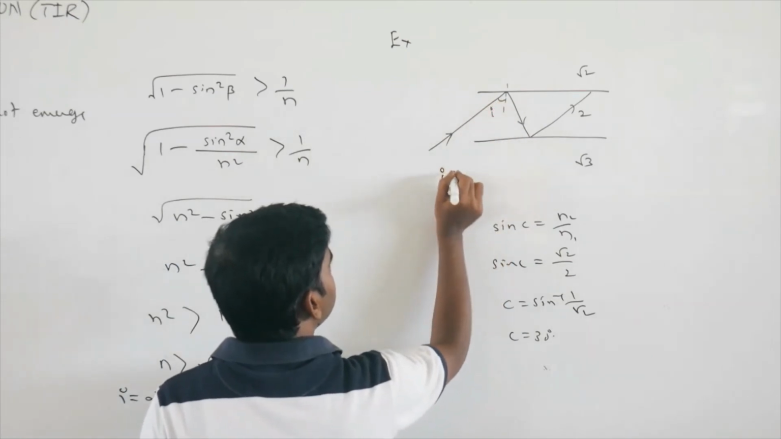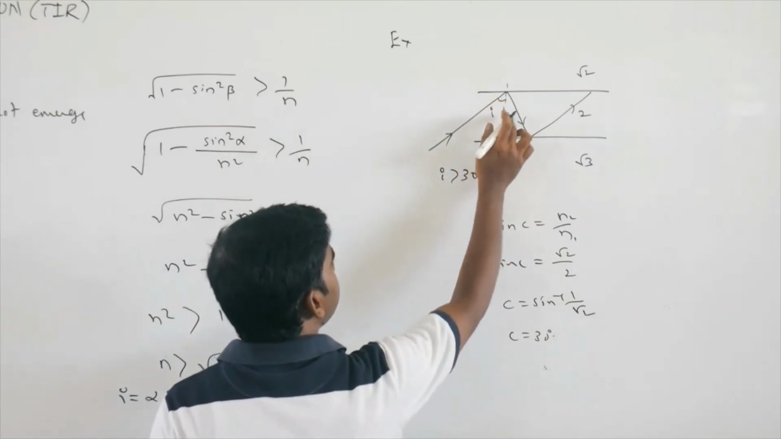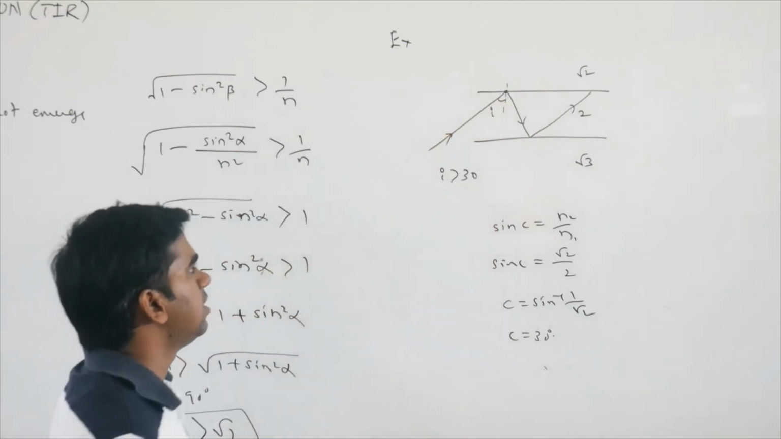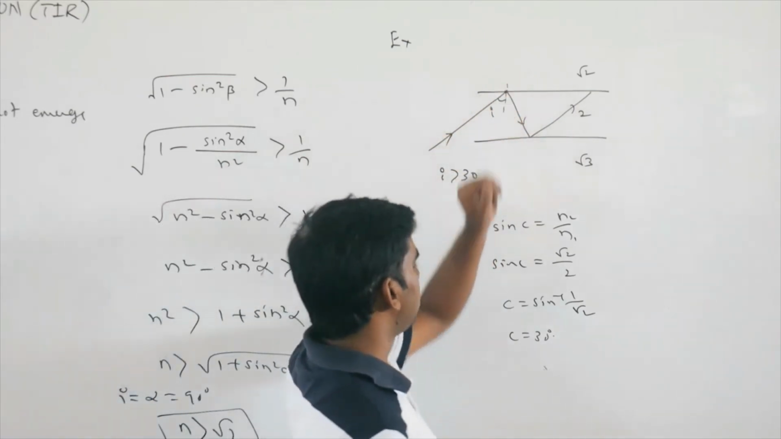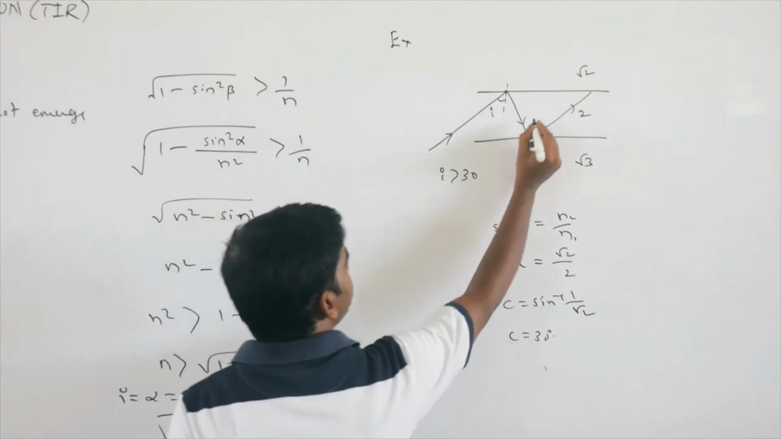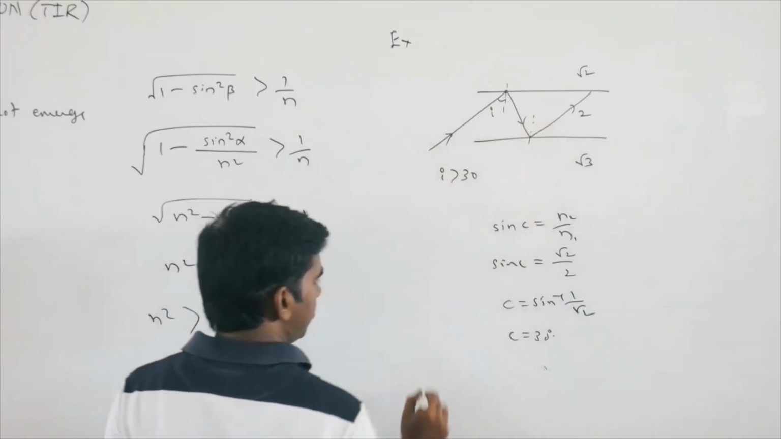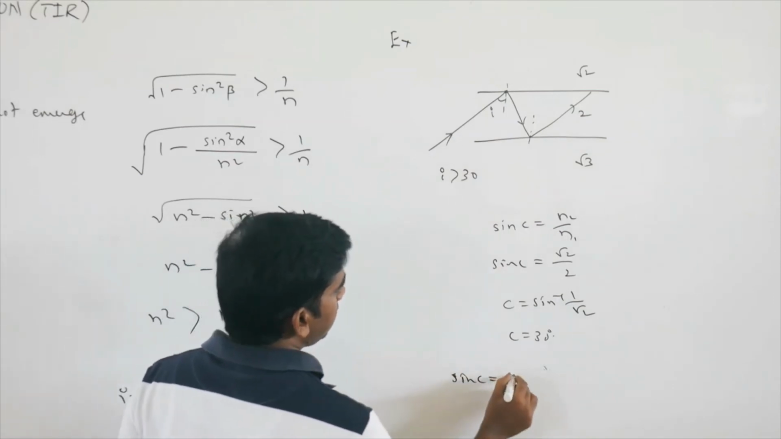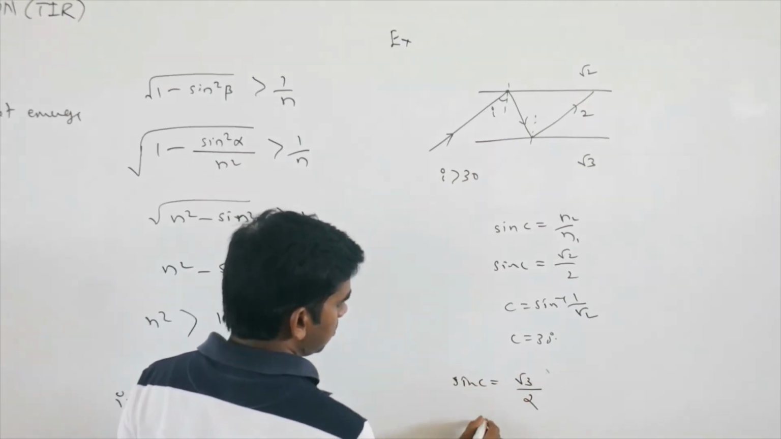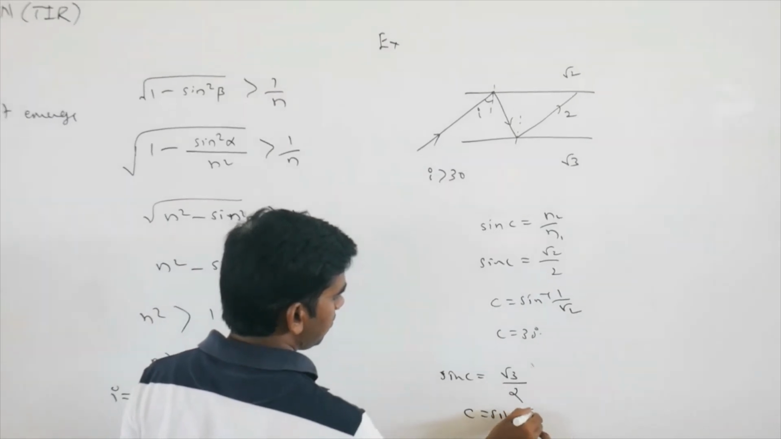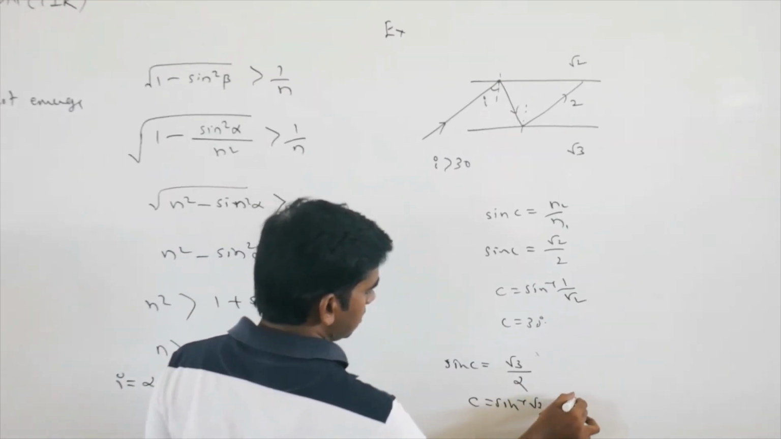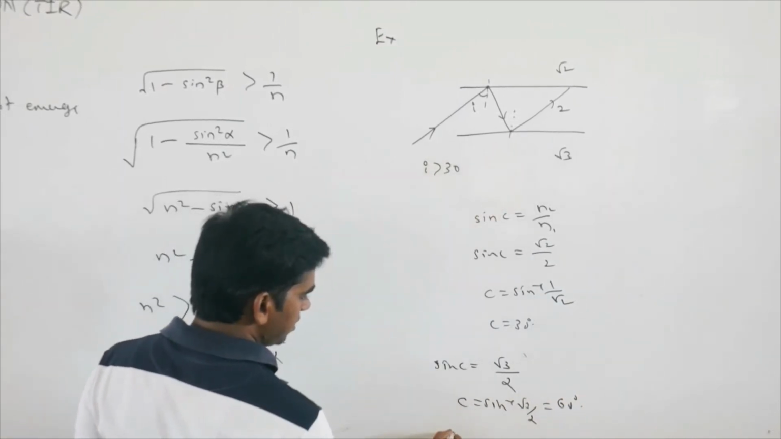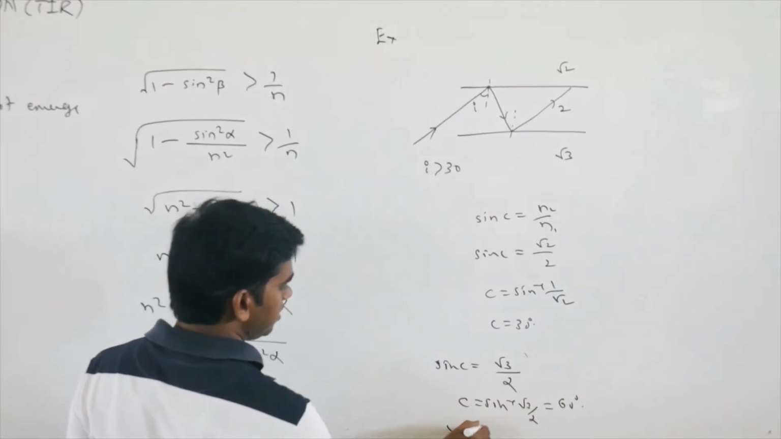So the angle of incidence should be greater than 30 degrees for reflection to take place at this point, for refractive indices 2 and root 2. Similarly, what is the critical angle for this other interface? Sin C equals root 3 by 2, so C equals sin inverse of root 3 by 2, that is 60 degrees. So for this surface, the angle of incidence should be greater than 60 degrees.